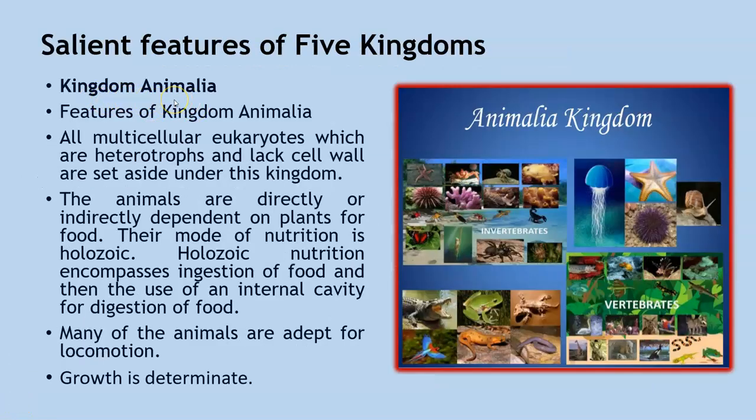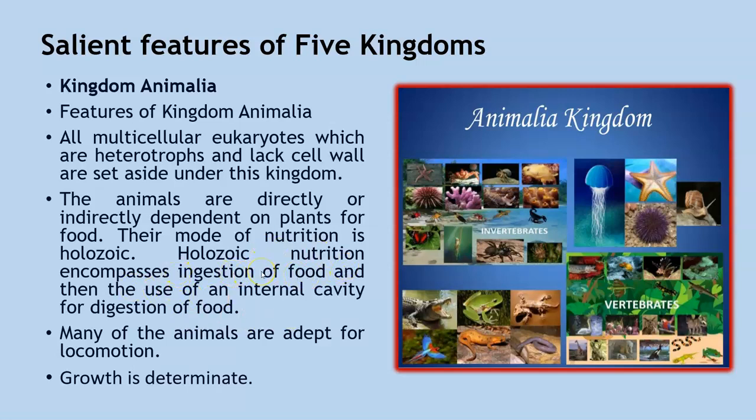Our next kingdom that we are yet to see is kingdom Animalia. Now the features of this kingdom are: all multicellular eukaryotes, which are heterotrophs and lack a cell wall, are put under this kingdom. The animals are directly or indirectly dependent on plants for food. Their mode of nutrition is holozoic. Holozoic mode of nutrition means they ingest the food, and then they use an internal cavity for the digestion of food. That is, in higher animals we have a well organized digestive system. So this is called holozoic mode of nutrition.